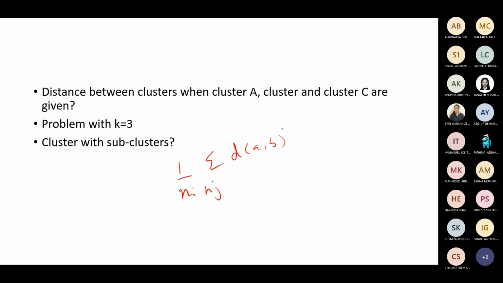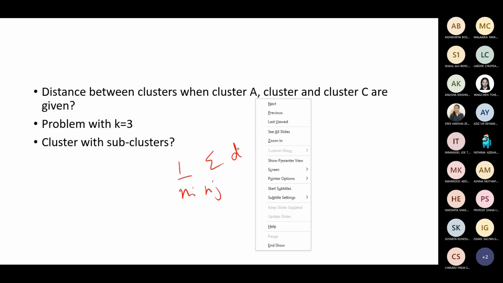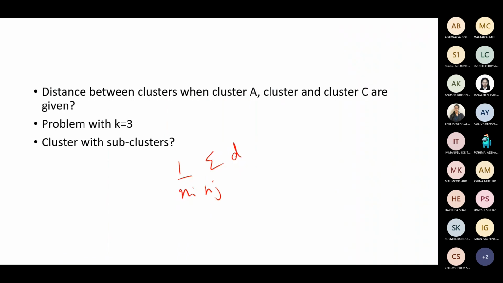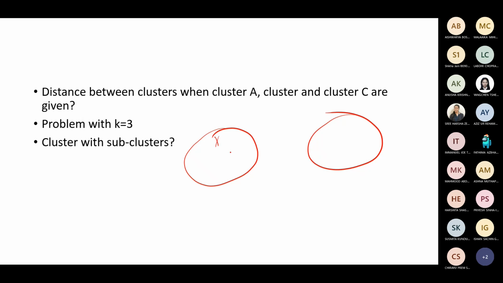Say you have a sample 1, 2, and then say 2, 3. Which D you are supposed to consider, that is the question, right? There are multiple Ds.